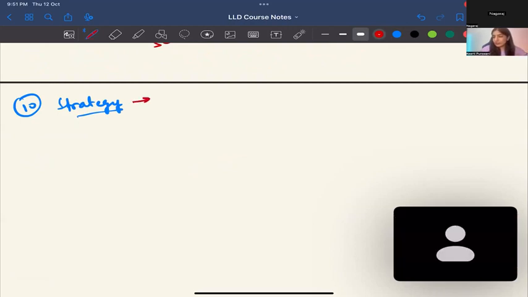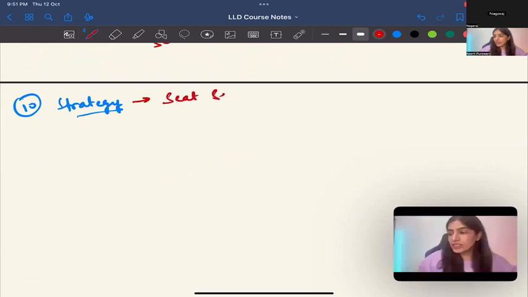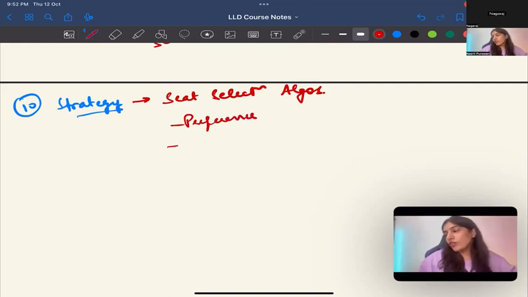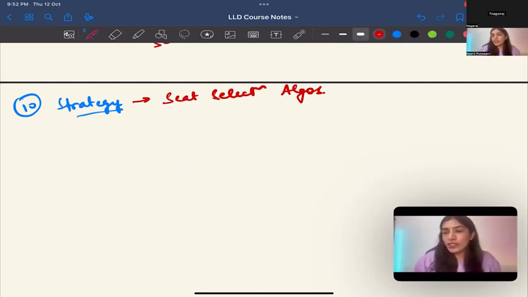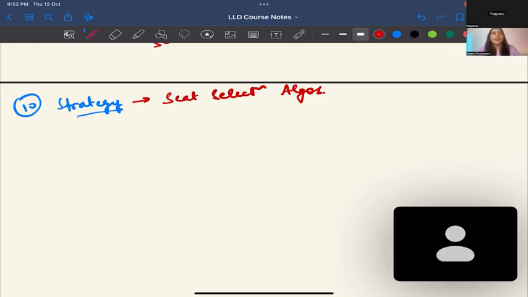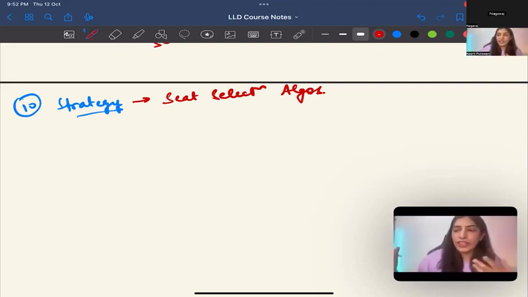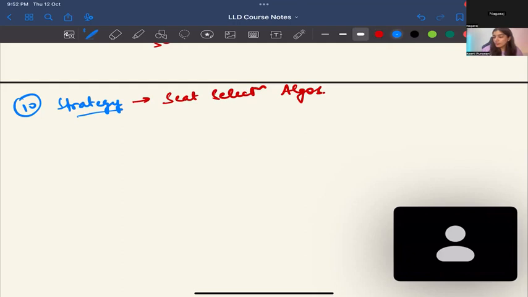I think on the basis of gender, which particular seat the user should get. Seat selection algorithms. So there can be different algorithms, say based on preference or how frequent the train is. Suppose the train is very frequent, then you want to use a different algorithm. Suppose the train is not very frequent, then it is a different algorithm. Or if it is going through probably tier 1 cities, different algorithm, through villages, different algorithm, something like that, correct? Yeah. Cost of seat booking. I mean, all selection types. Yeah, cool.